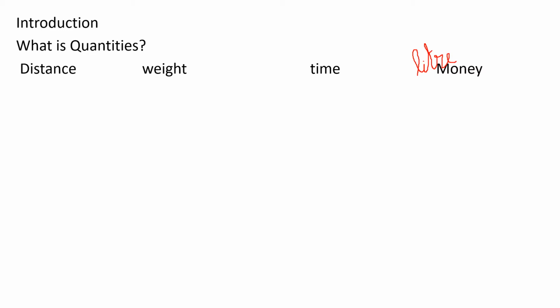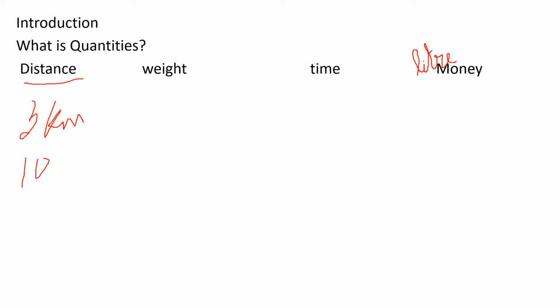So here you're going to learn about comparing quantities. So what are the quantities? There are different quantities. Why are we using quantities, children? We are using quantities for measurement. For example, if I'm asking how many kilometers are there from your school to your home, or what is the distance between your school and your home, you are using distance. So you will say 3 kilometers from school to my home. Some will be saying 10 kilometers. So this is measuring the distance.